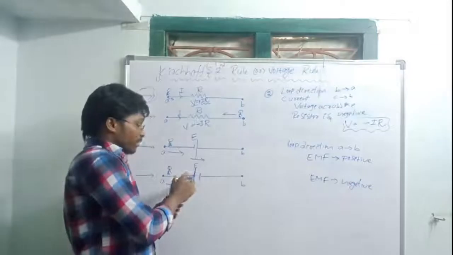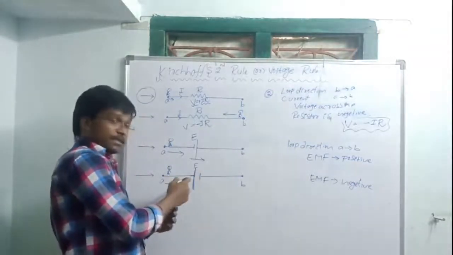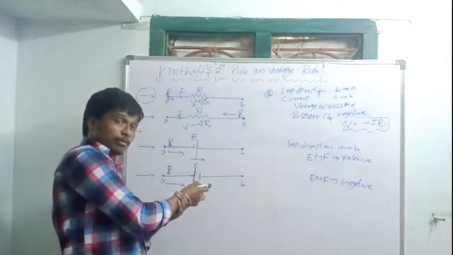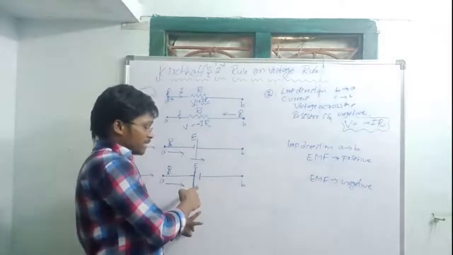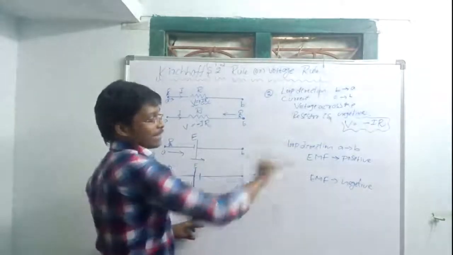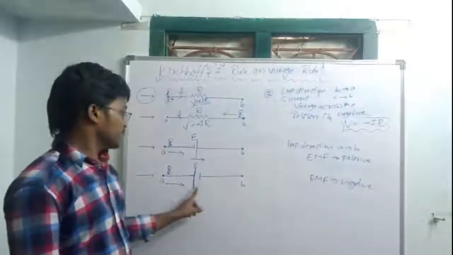This is the positive terminal and this is the negative terminal, correct? So loop direction is moving from positive terminal to negative terminal, positive side to negative side, means EMF of this cell is negative. Okay, EMF of this cell is positive, EMF of this cell is negative.